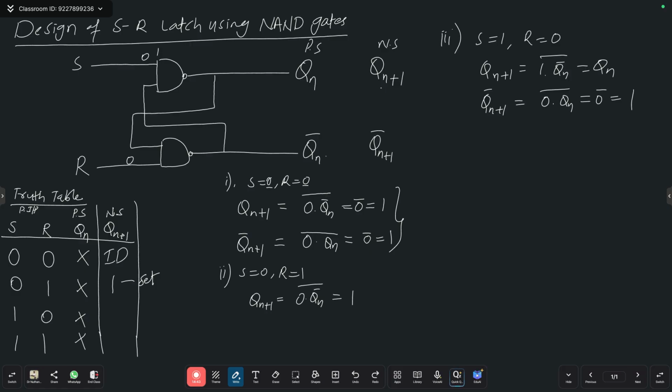So 0, it is the complement, right? So what did you get with the complement? 1. So with respect to Qn plus 1 complement, what do we need to calculate? Qn plus 1. What is the Qn plus 1? 0.